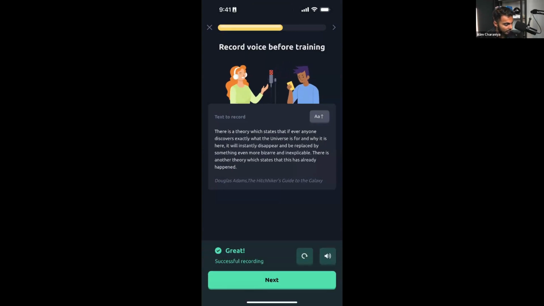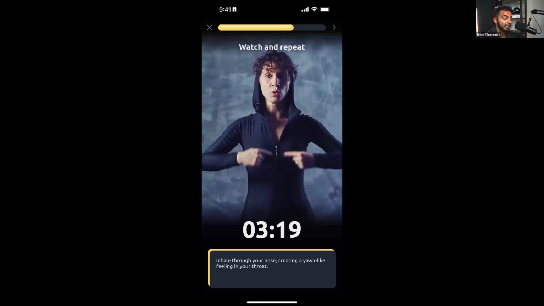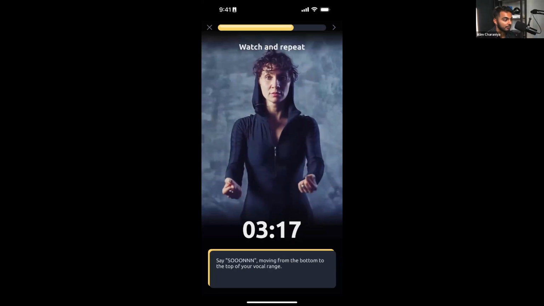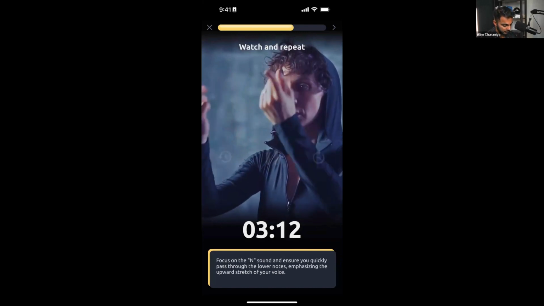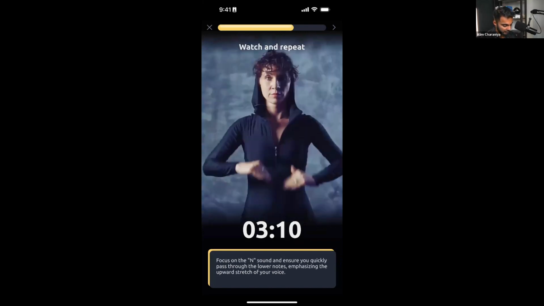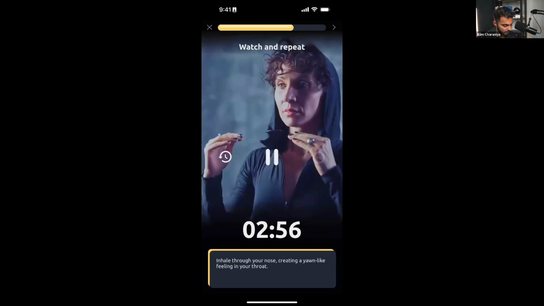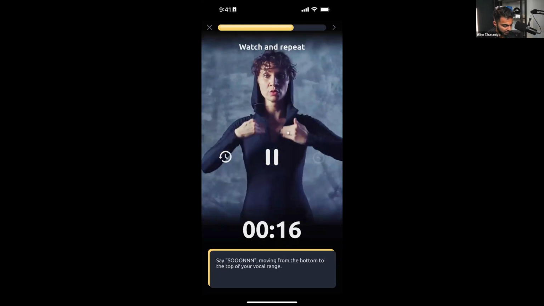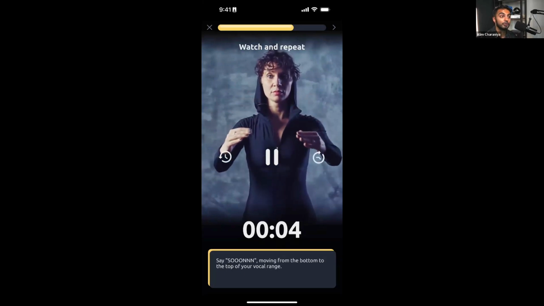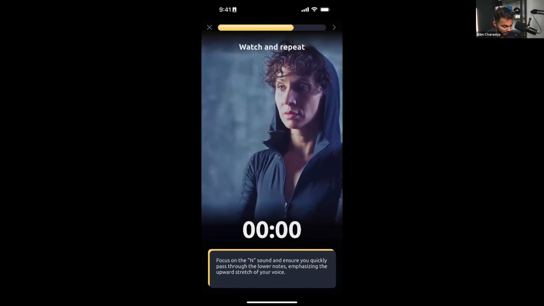Stop recording. Great. Successful recording. I'll hit next. Now it looks like it's going to give me an exercise. That's pretty cool. Looks like this is a video player. Can't really skip it. Wants me to do it for 3 minutes. That's quite a commitment to be doing something like that. But people who are high intent and people who want to achieve this outcome will likely do it.